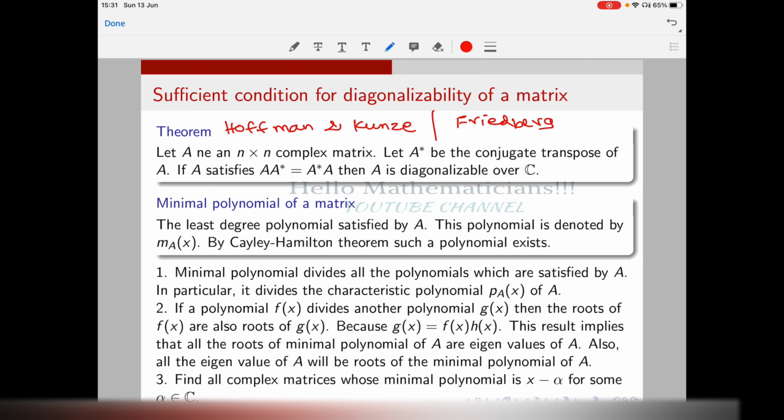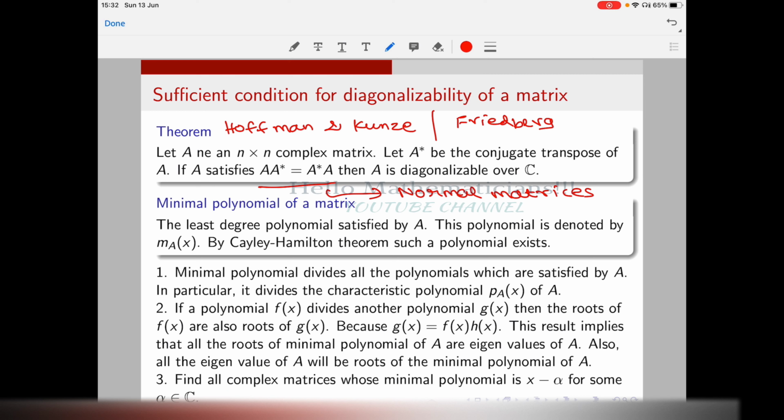Such matrices are called normal matrices. Normal matrices are diagonalizable over C. Like symmetric matrices, which we saw are diagonalizable over R, you can also talk about complex symmetric matrices, which satisfy A equal to A transpose.